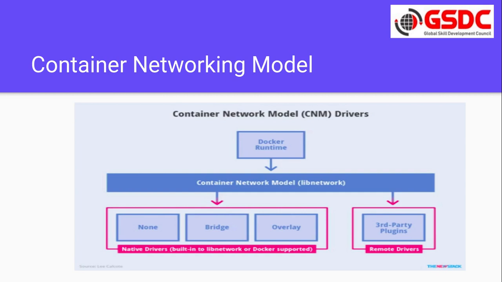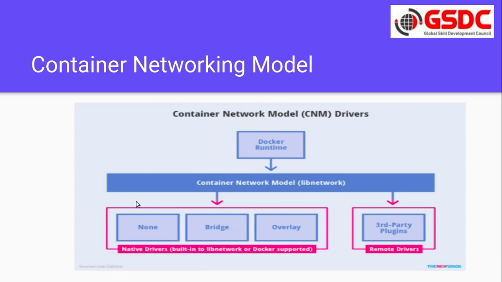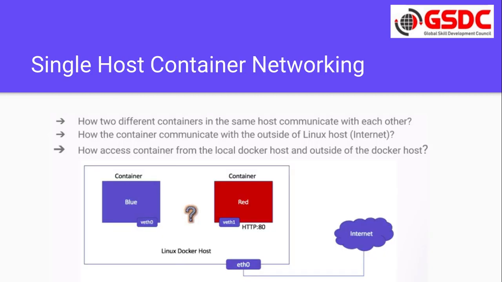Now what does this overlay network mean? If we have containers on two different hosts and they want to connect to each other, in that case we can use the network type overlay and they can interact through this overlay network. Now let's say I have a single host.